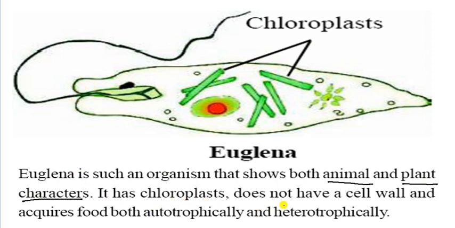It does not have a cell wall and acquires food both autotrophically and heterotrophically. That means कि ये अपना भोजन बना भी सकती है और दूसरी जगह से भी भोजन ले सकती है. So it is a most important organism. So you can learn this very important portion.